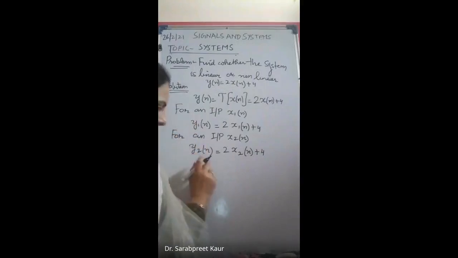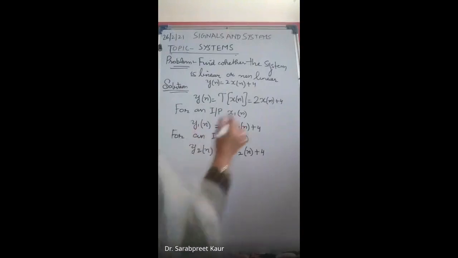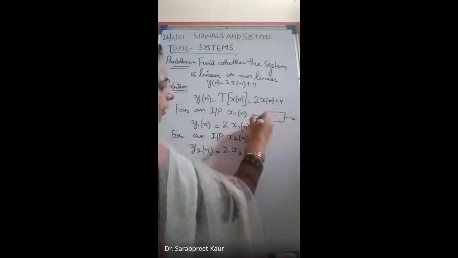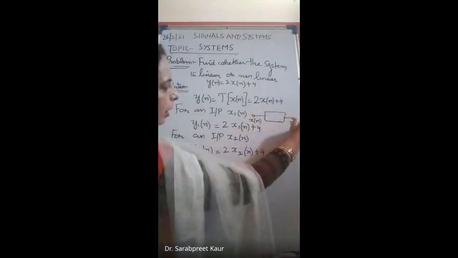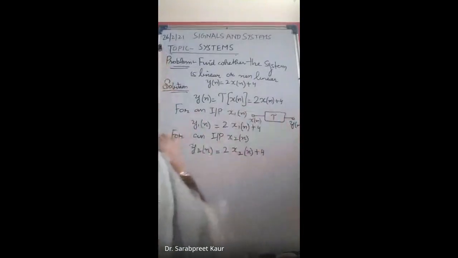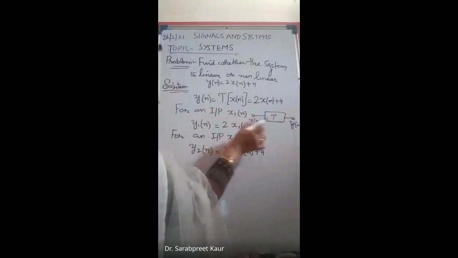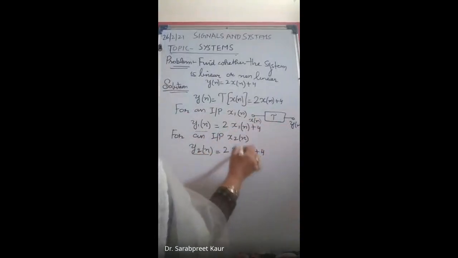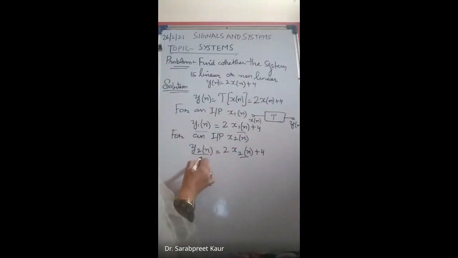You have found these two outputs, okay? There are two inputs. For any system, x[n] is the input and y[n] is the output. So you give an input x1[n], you get an output y1[n]. You give an input x2[n], you get an output y2[n].